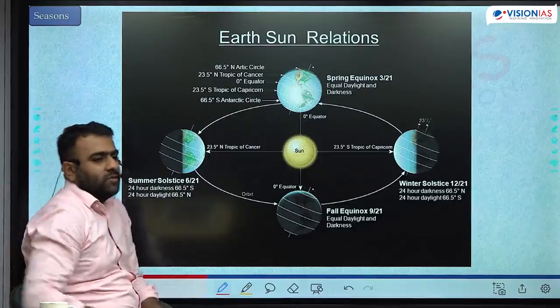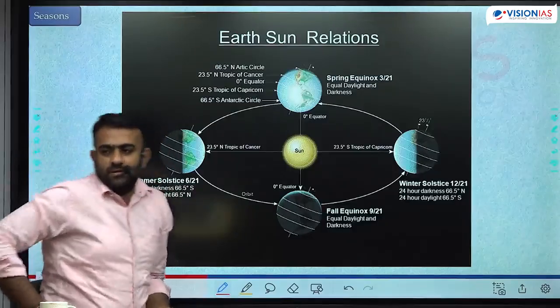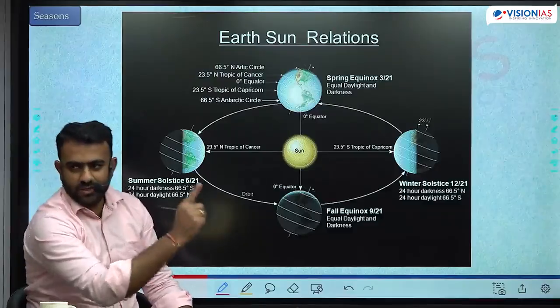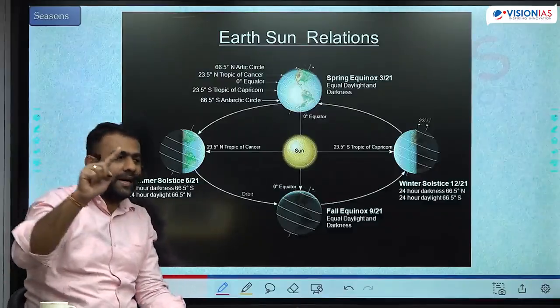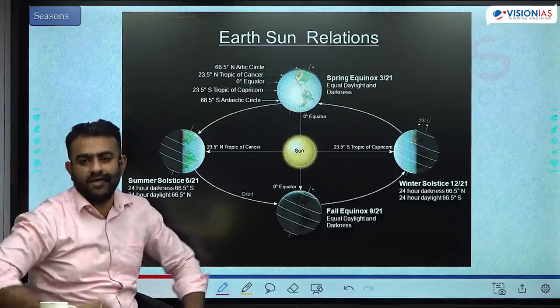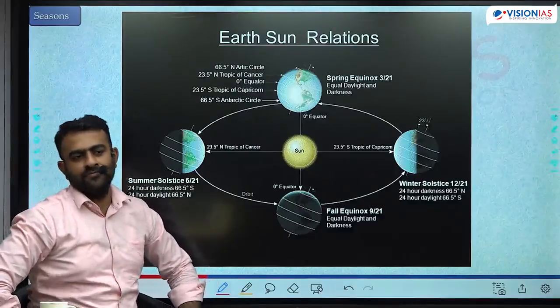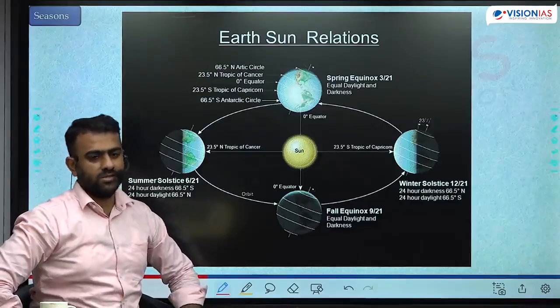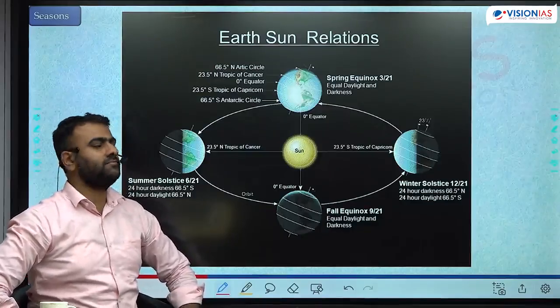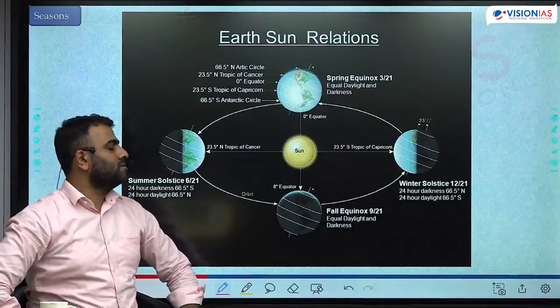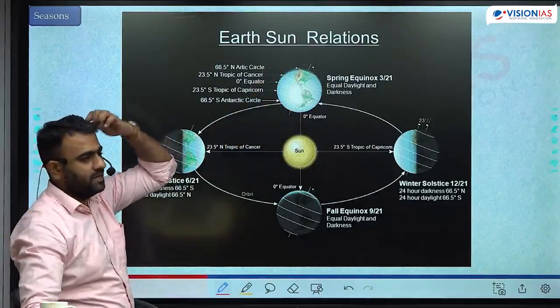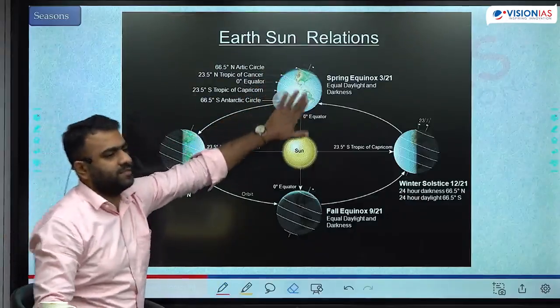Is that clear? So what is the reason behind the seasons? Revolution of the earth with a tilted axis of rotation which remains fixed during the entire revolution. So that causes all these changes. Let's try to understand here. Let's start from one position. Let's start from here. Spring equinox.